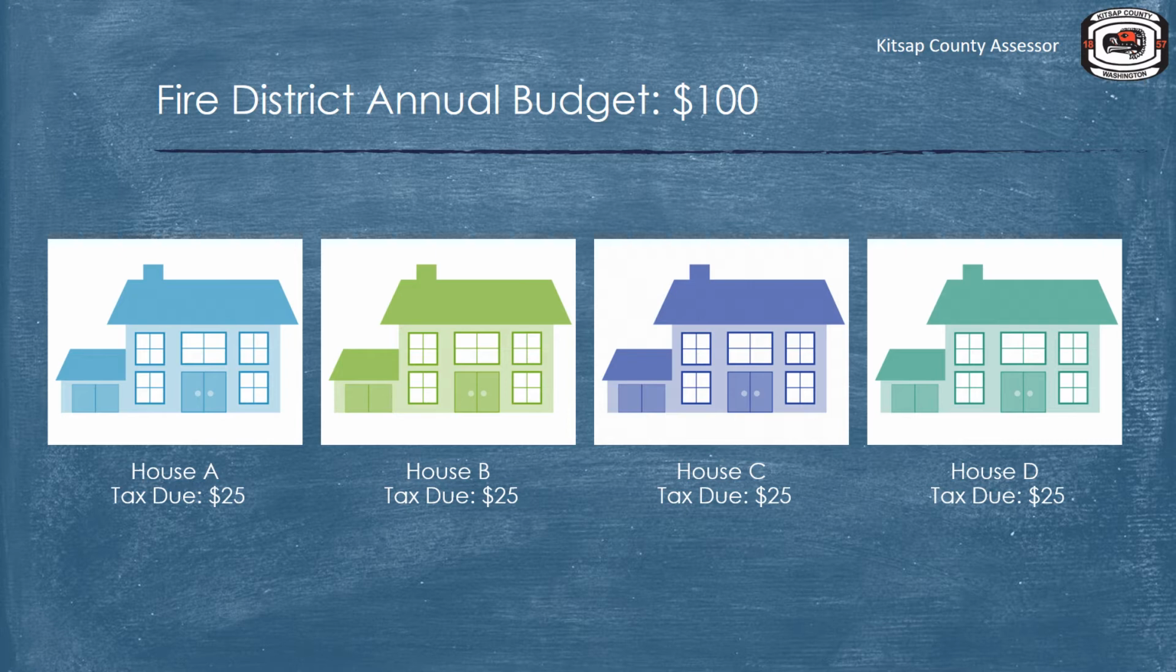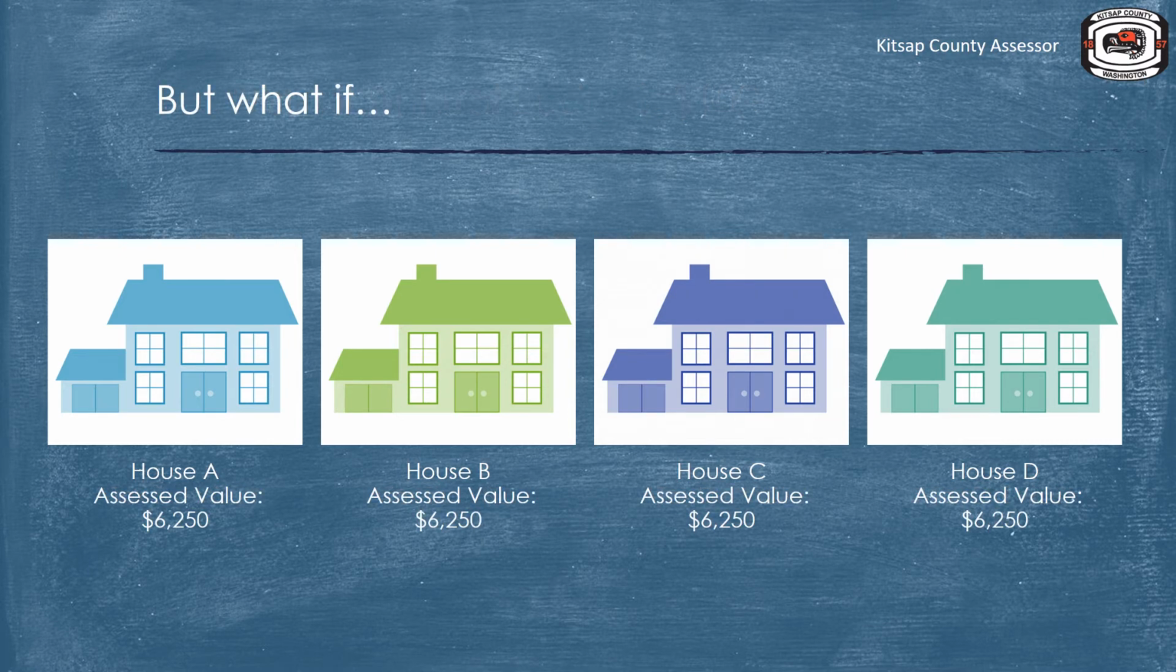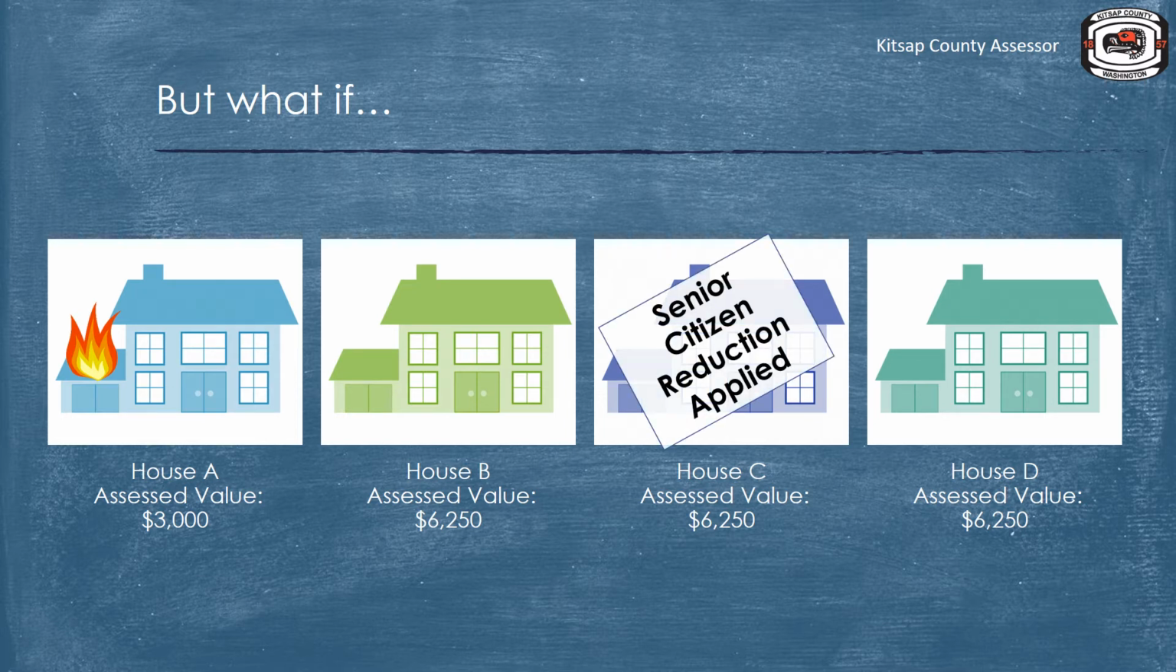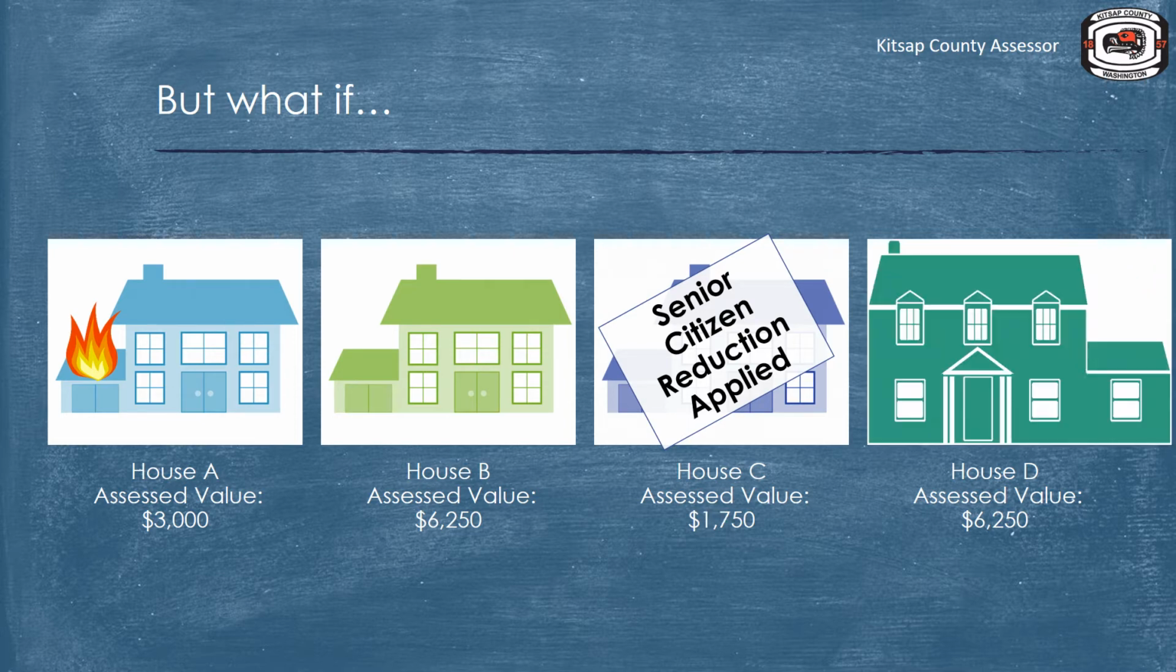But what if all the properties or values were not identical? What happens then? Let's say that House A had destroyed property as the result of a fire and their assessment was reduced. House B remained the same in their value, but House C applied and qualified for the Senior Citizen and Disabled Persons Exemption Program, and their property tax burden was reduced. House D decided to remodel, and this caused their value to increase.